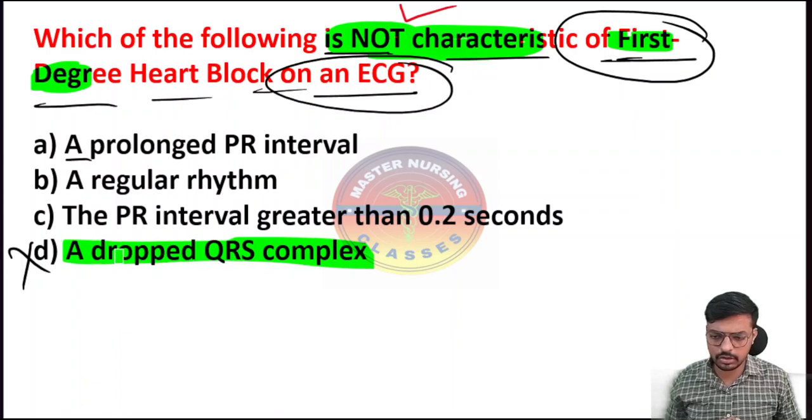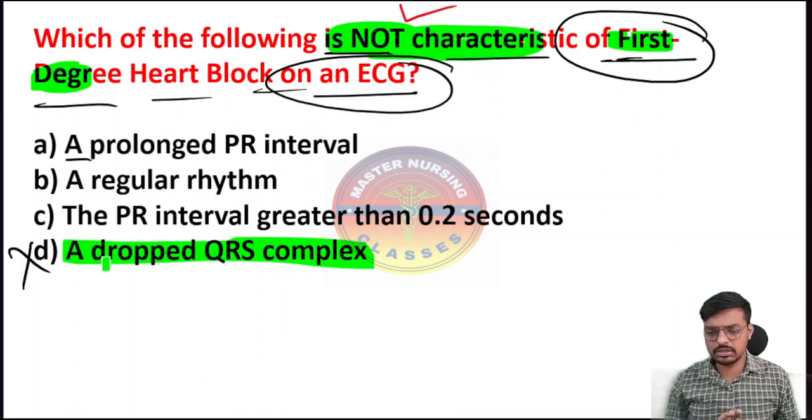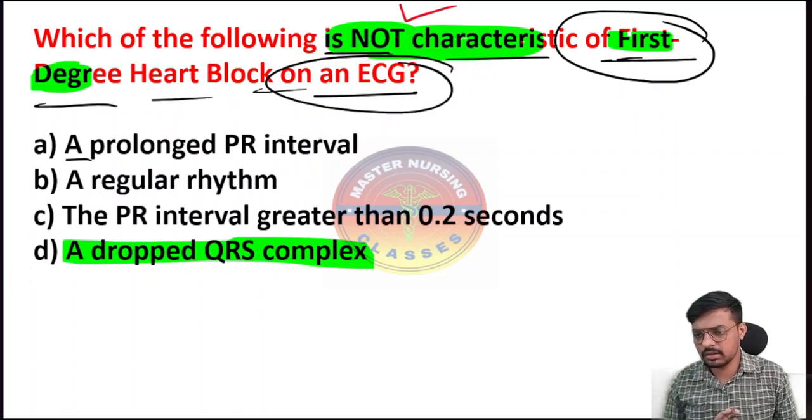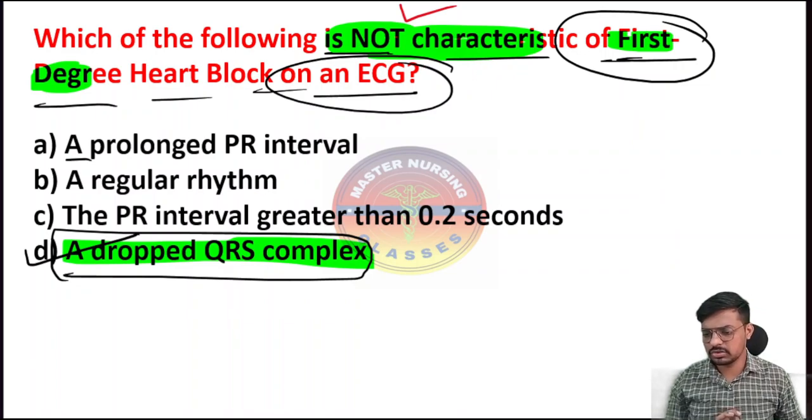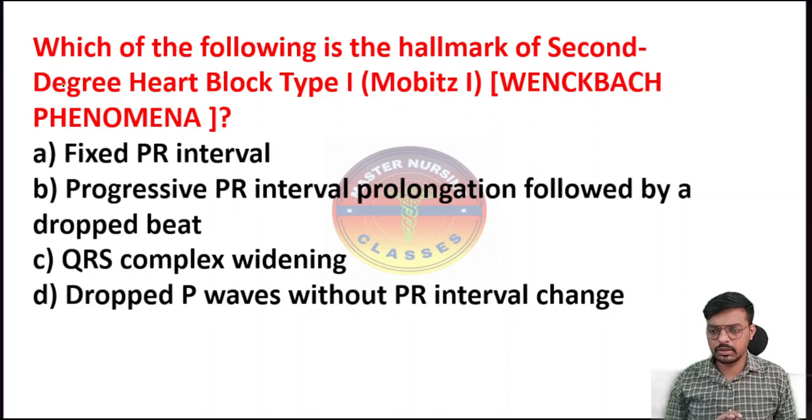I hope it's clear to you all. In the question they asked for what is not a characteristic, meaning dropped beats will not be seen here, so it's not a characteristic. So I'm putting this as the answer. The correct answer here is option D, a dropped beat of the QRS complex will not be seen in the first degree heart block. So let me go for the next one.